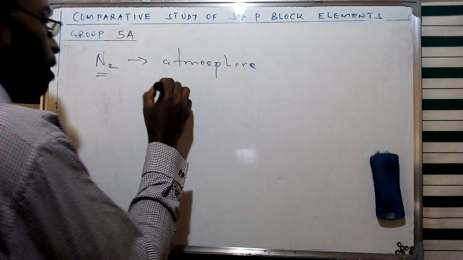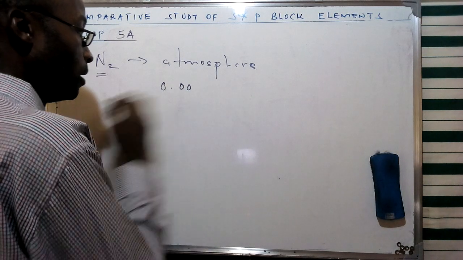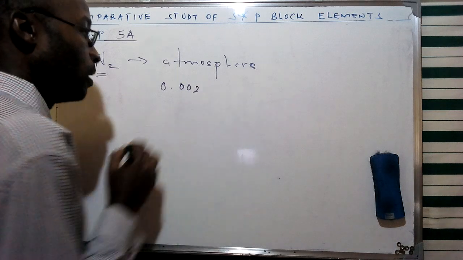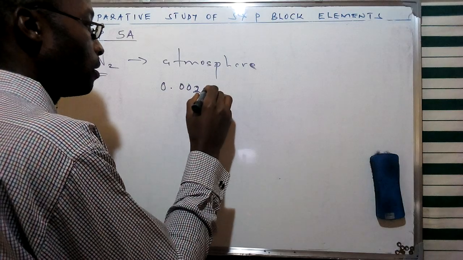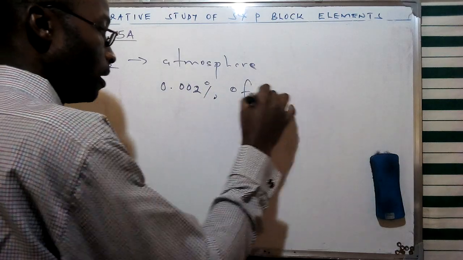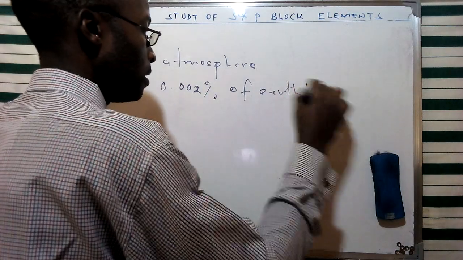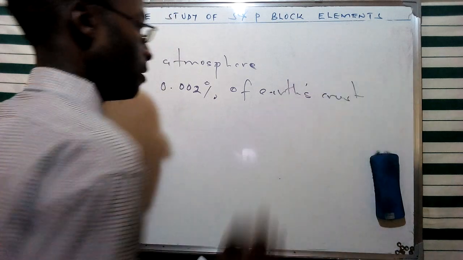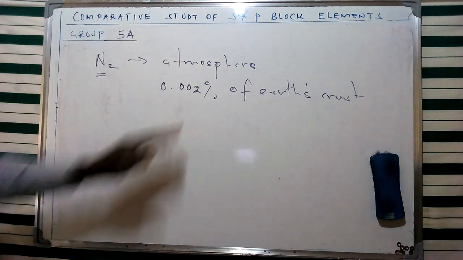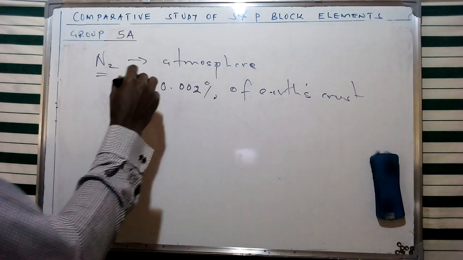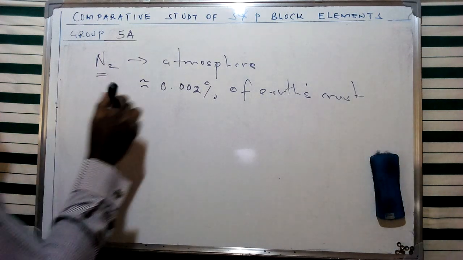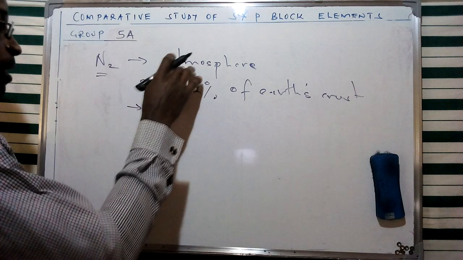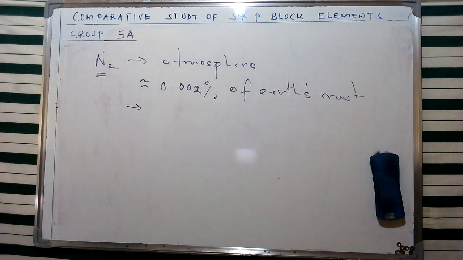So this is going to form some percentage in the atmosphere and in some sections of the Earth's crust, around 0.002% of the Earth's crust. This is a relative amount, so this is approximately this specific quantity. And I've listed some of the sources, apart from the atmosphere, where nitrogen is found naturally.